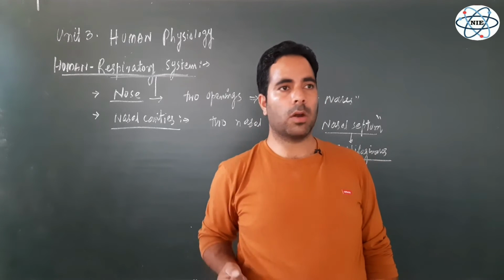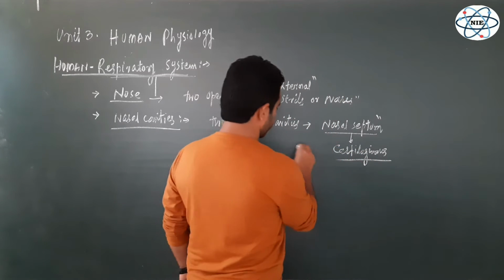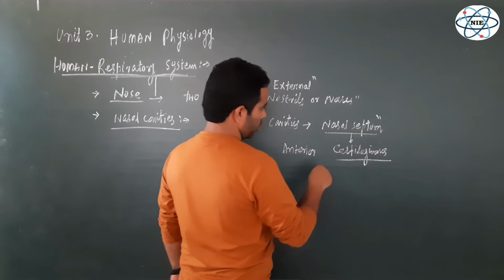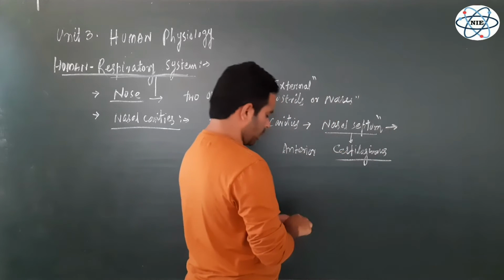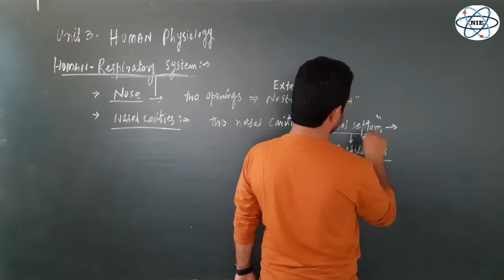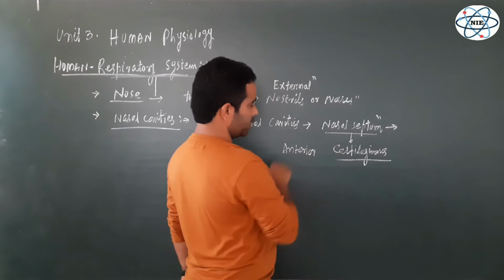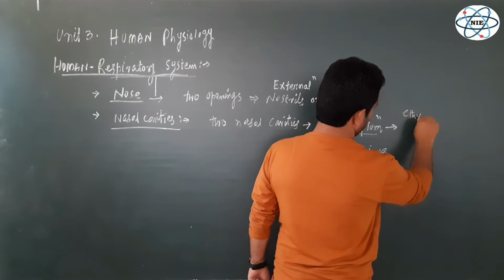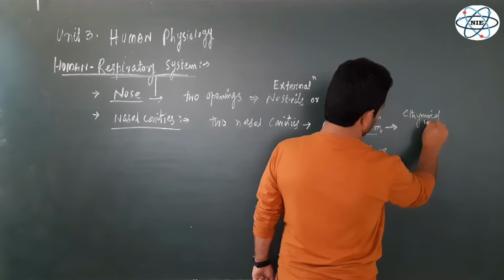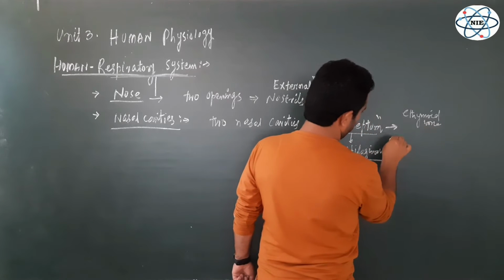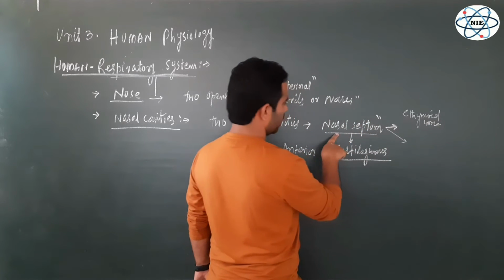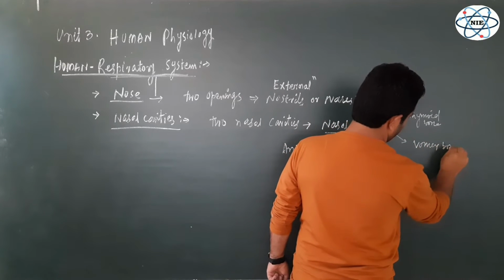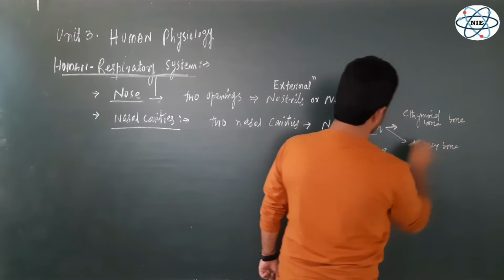This tip of the nose is cartilage, but posteriorly this nasal septum is supported by two bones. There are two bones of the skull which support this nasal septum, and these two bones are the ethmoid bone, which is one of the bones of the skull, and another bone that supports the nasal septum, known as the vomer bone.